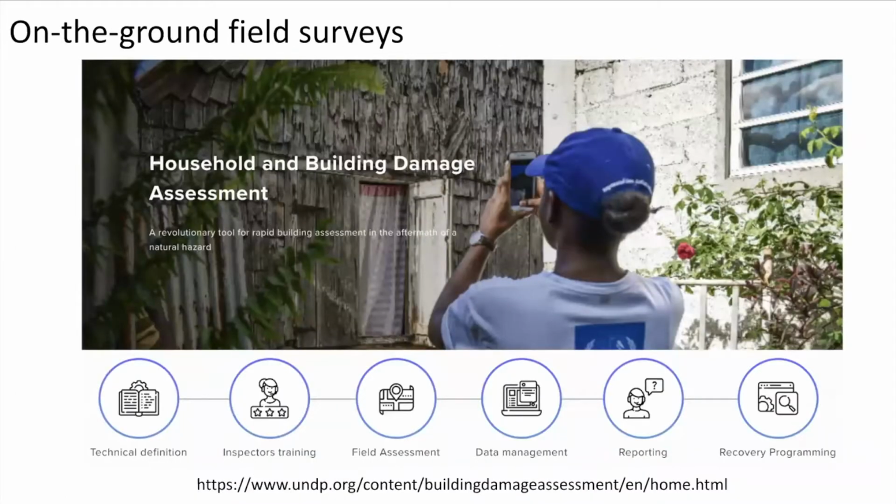Advancements are being made, including on-the-ground survey tools by UNDP, such as this tool where people can take pictures to better inform response. However, the pipeline is not automated.